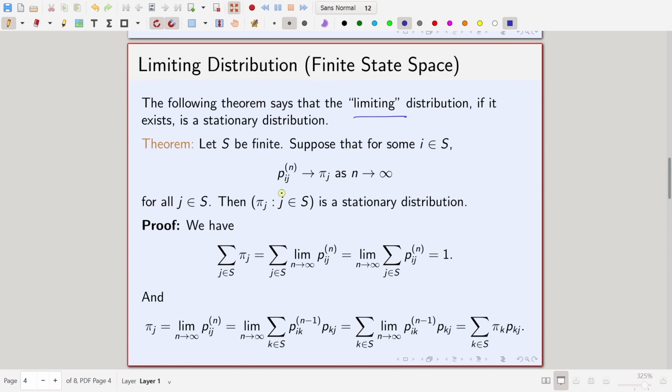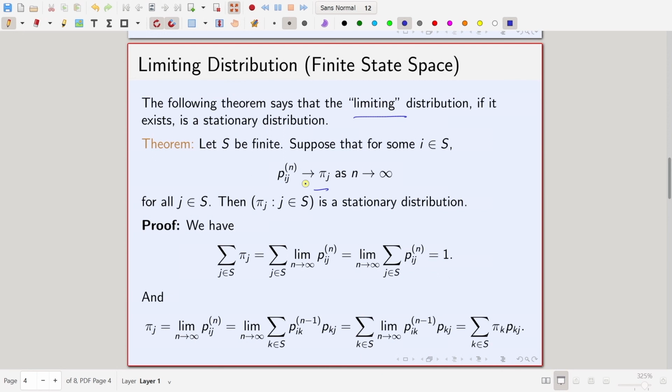So you see this pi j is a kind of limiting distribution, because it is the limit of this P_ij^n, that is why we are calling this pi j a limiting distribution. So, suppose such a limiting distribution exists. Again we are not saying that this always exists.